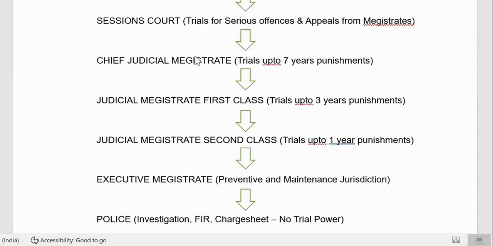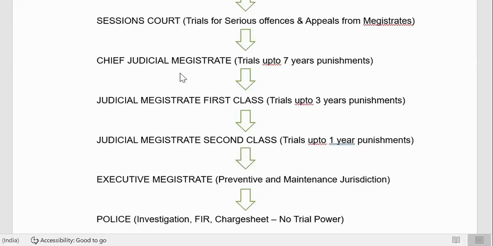But Session Court can give all types of punishments. Chief Judicial Magistrate can give only up to 7 years of punishment. If any crime is beyond 7 years, then the case is transferred to Sessions Court. Simple. Whether it is IPC or BNS, if the punishment for that particular crime is more than 7 years, then it will be committed to